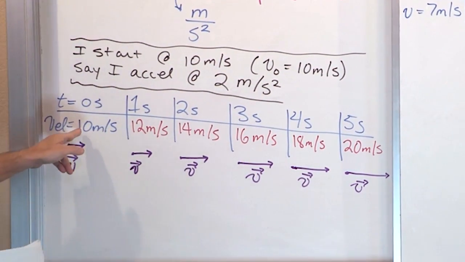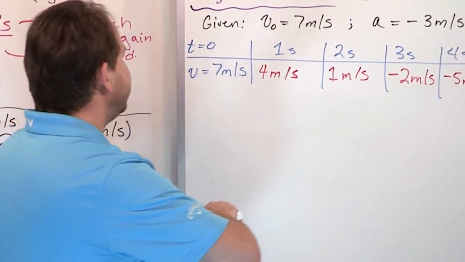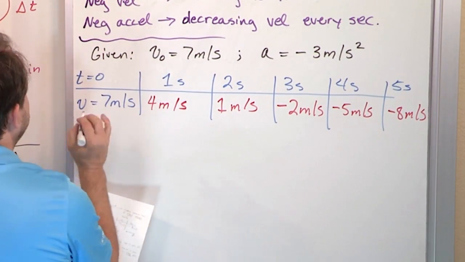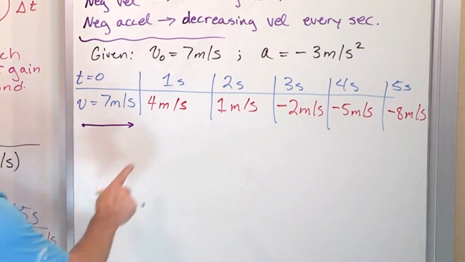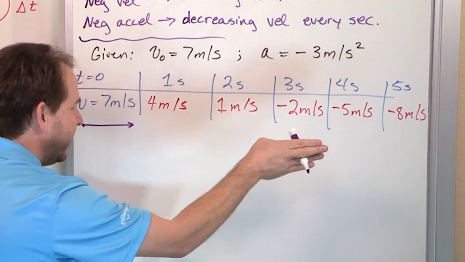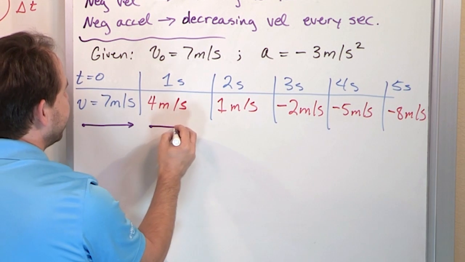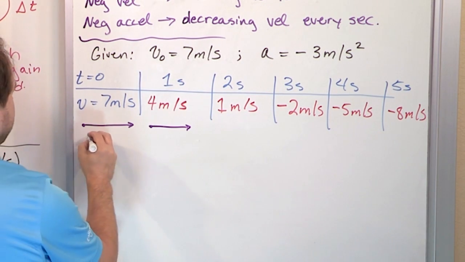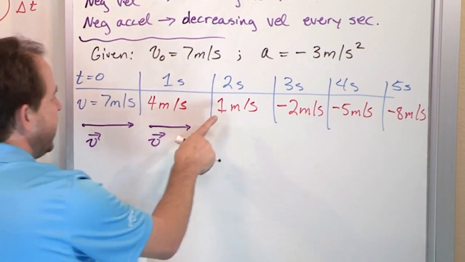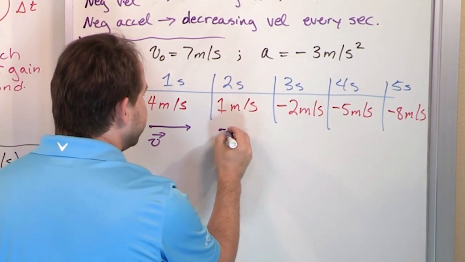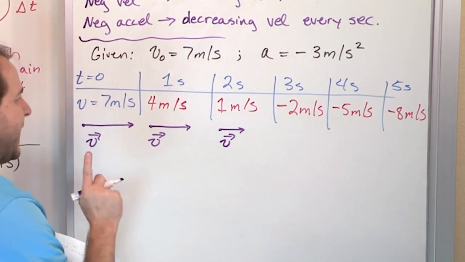Remember in the first one, we were increasing speed the whole time, so I drew these arrows longer, longer, longer, longer, longer. Well, now we're going to do the same thing. We start out here with our kind of vector representation, 7 meters per second is a pretty long arrow. But then the next second, I'm still going that way because it's a positive velocity, but not quite as fast. That means here, I'm actually going a little bit slower. Still in the exact same direction, though, because they're both positive. Here, I'm still going positive, but I've slowed down quite a bit, so this is what we're calling 1 meter per second, positive.